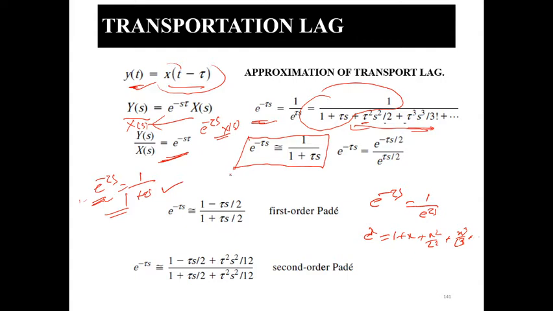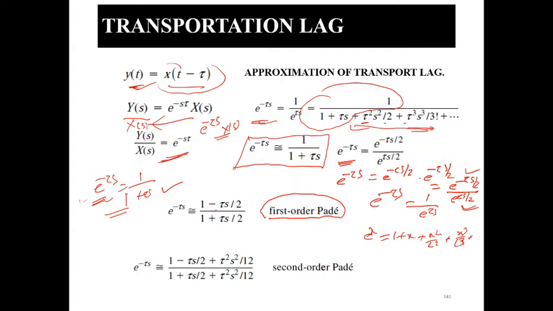Okay. Now the second approximation is done in terms of the first order Pade. And first order Pade is nothing but you can write e to the power minus tau s as e to the power minus tau s by 2 into e to the power minus tau s by 2. And when you write it, you can write this equation as e to the power minus tau s by 2 divided by e to the power tau s by 2, right? So take the expansion on the first term.